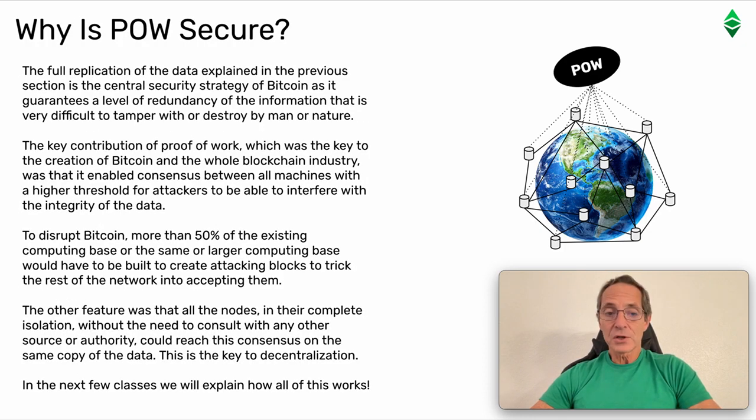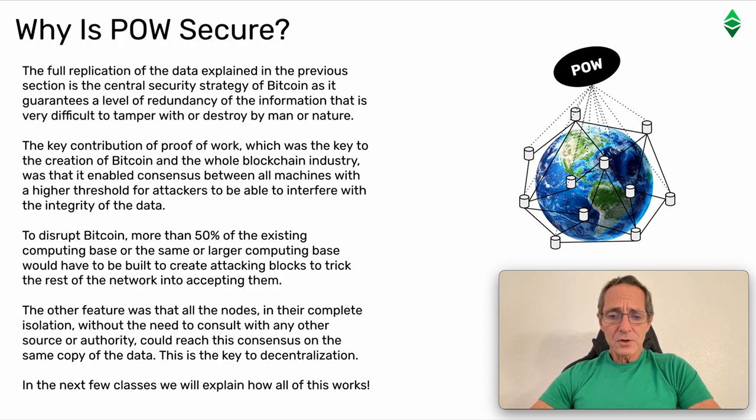Why is proof of work secure? The full replication of the data explained in the previous section is the central security strategy of Bitcoin, as it guarantees a level of redundancy of the information that is very difficult to tamper with or destroy by man or nature. The key contribution of proof of work, which was the key to the creation of Bitcoin and the whole blockchain industry, was that it enabled consensus between all machines with a higher threshold for attackers to be able to interfere with the integrity of the data.